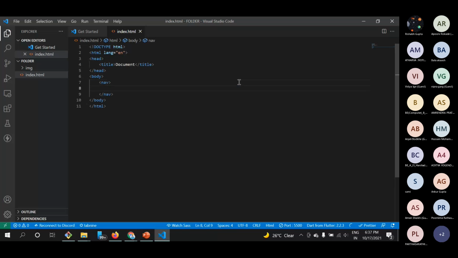So if we have some elements here, what is this? This is an anchor tag. The anchor tag is used to redirect from one page to another page. Here is the anchor tag; in href we give the path where we have to redirect, and then close this tag, and in between we write the link text. Like if I have a home page, we'll write home, and then the same goes on.